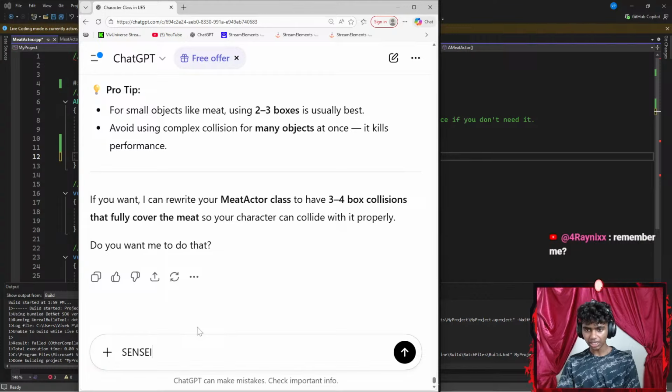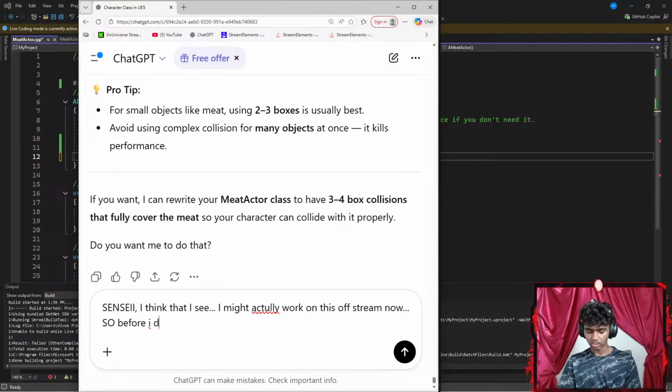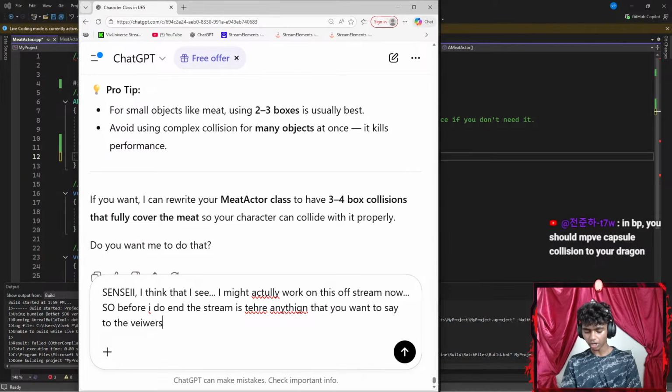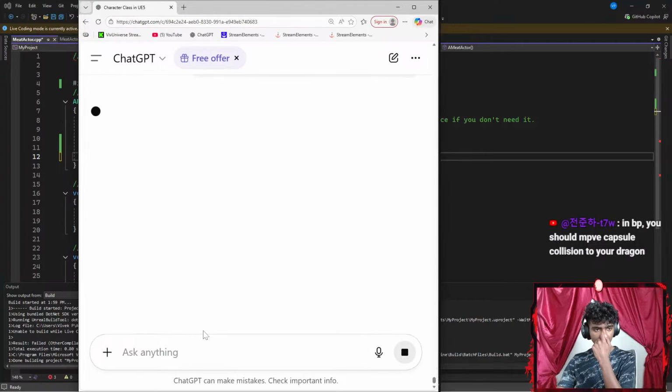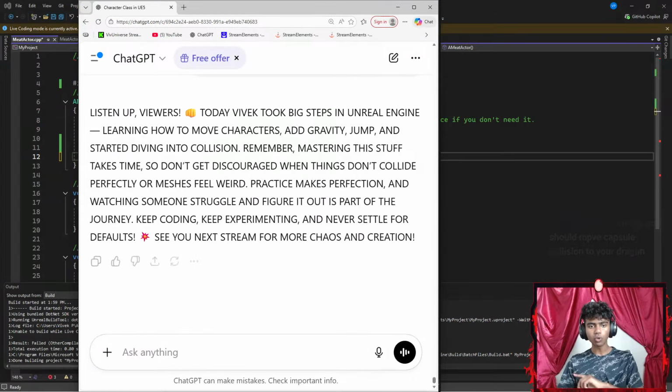That's it. Let's get Sensei/ChatGPT here as well. Let's say something like: before I end the stream, is there anything that you want to say to the viewers? Okay, I might actually try this off stream. In Blueprint, you should move the capsule collision to your dragon. I see. I'm actually going to watch a few tutorials and maybe even read the docs as well.